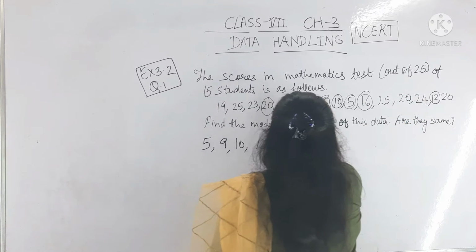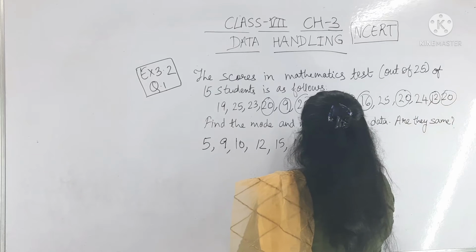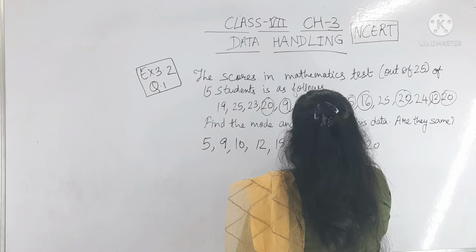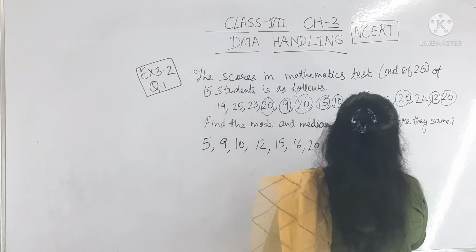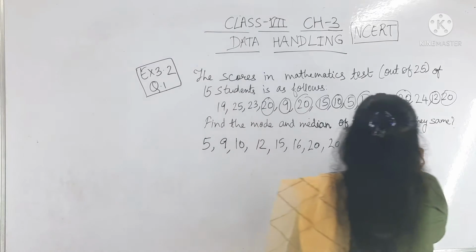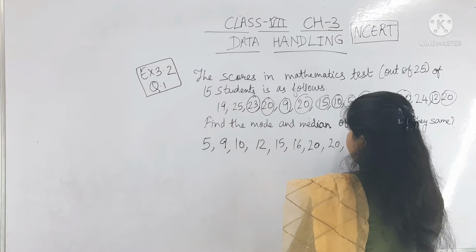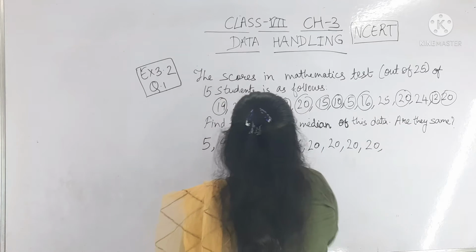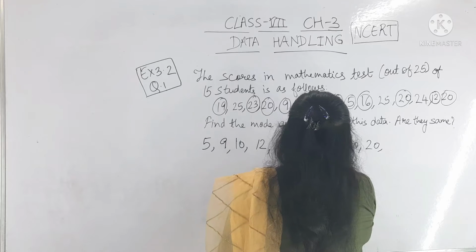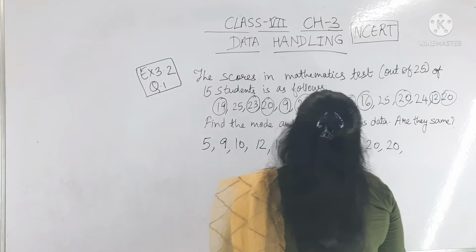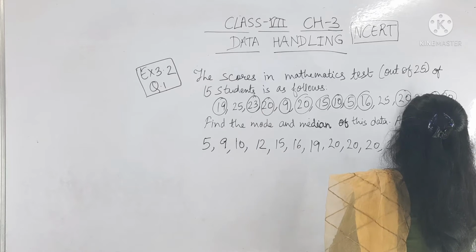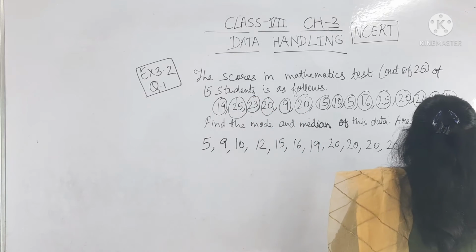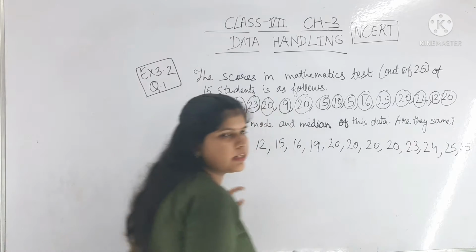After 16 I had not written 19, so after 16 it will be 19. Then 20, how many times? 4 times, 20. Then 23, then 24, then 25, 2 times. So like this you have to arrange in ascending order.